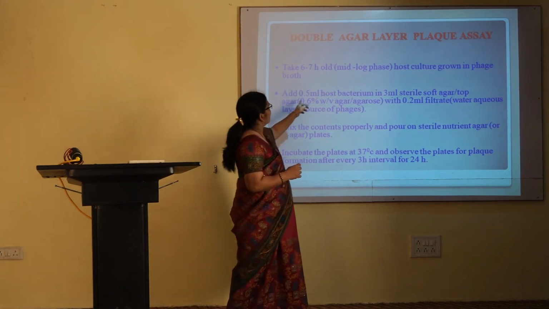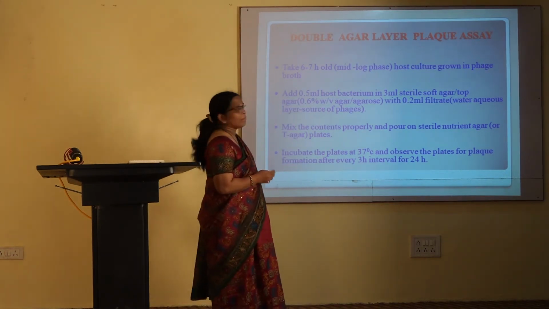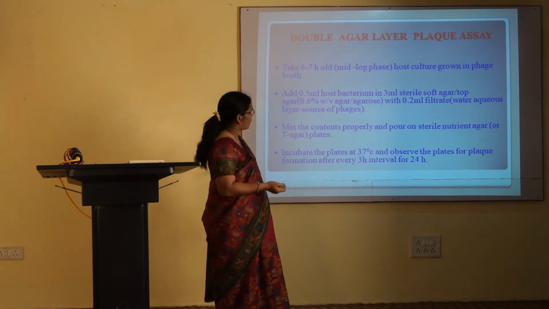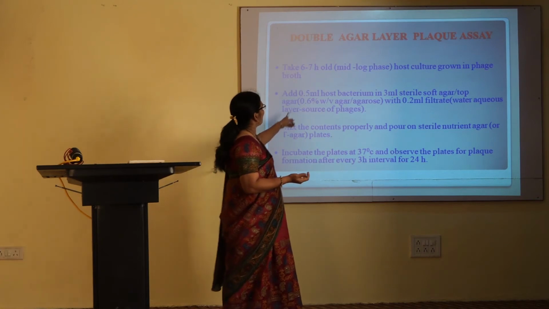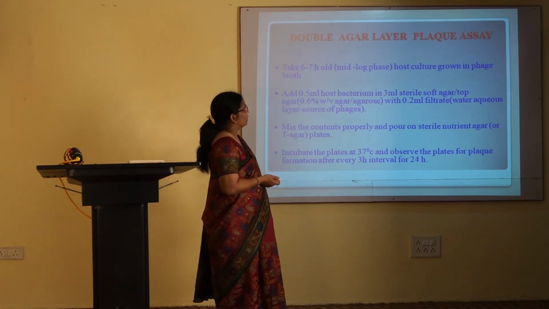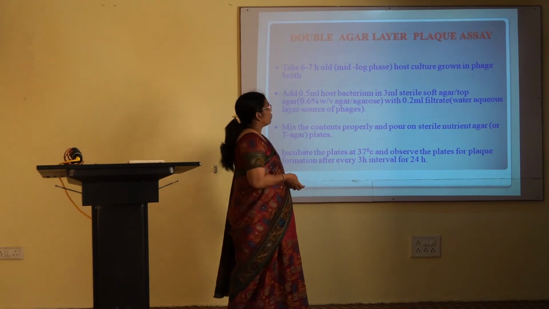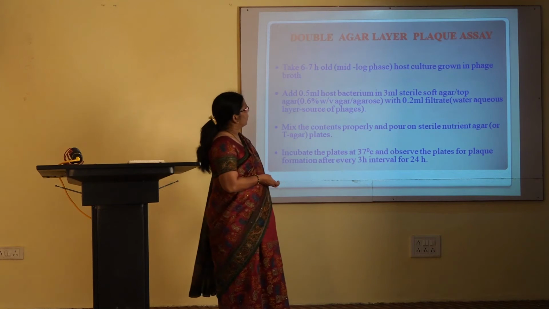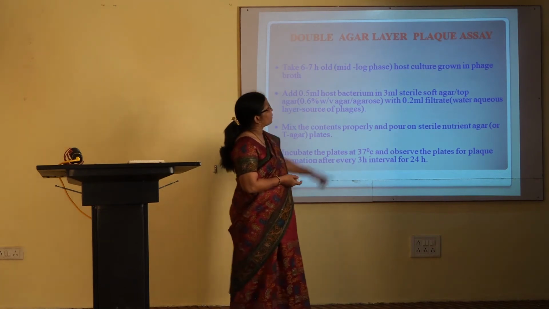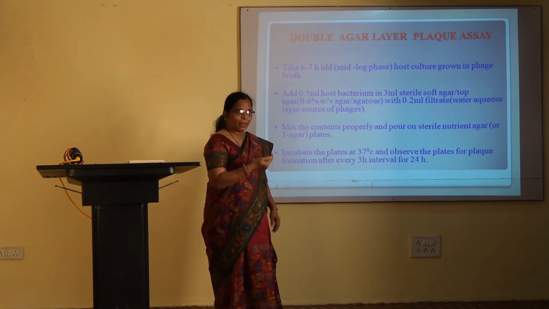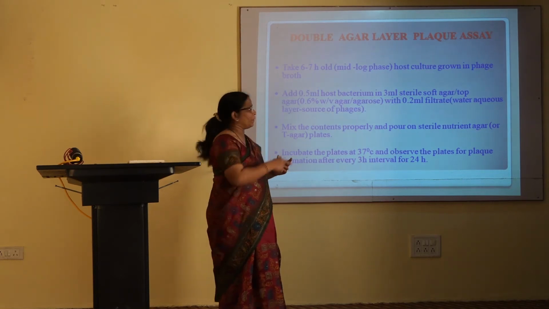Then you have to add 0.5 ml of the host bacterium to 3 ml of sterile soft agar, which is called top agar. What is soft agar or top agar? It consists of 0.6% agar or agarose in water. In that soft agar, you add 0.5 ml of the host bacterium and 0.2 ml of the filtrate which you isolated in the previous step.